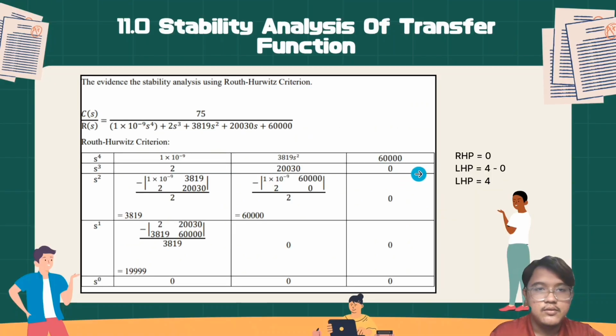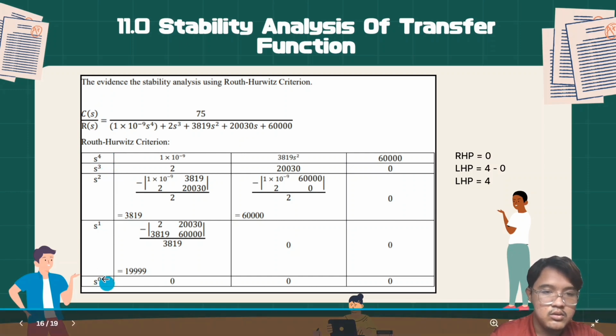Now for 11.0, stability analysis of the transfer function. This is the OTF, and we apply the Routh-Hurwitz criterion. For the Routh-Hurwitz criterion, we just use the denominator. The highest power in the denominator is s to the power of 4. So we use s^4, s^3, s^2, s^1, s^0.